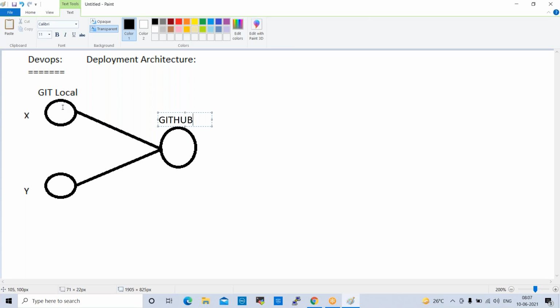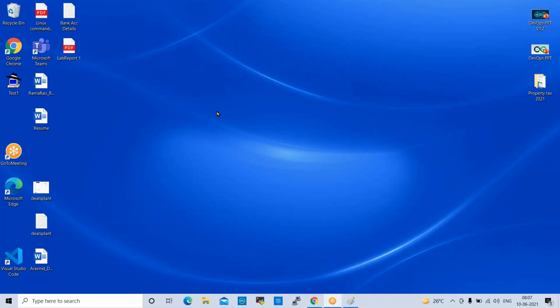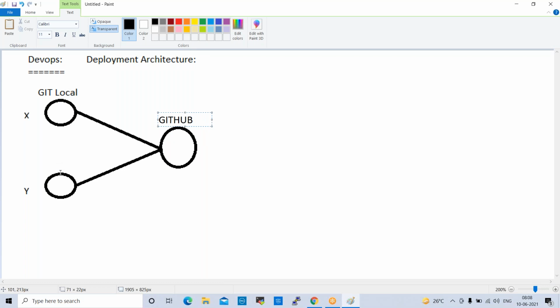Here developers are working on their requirement, the development activity. When we create any file in our local, for example on my desktop, local means local workspace.